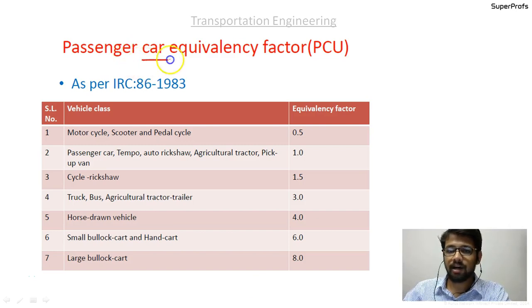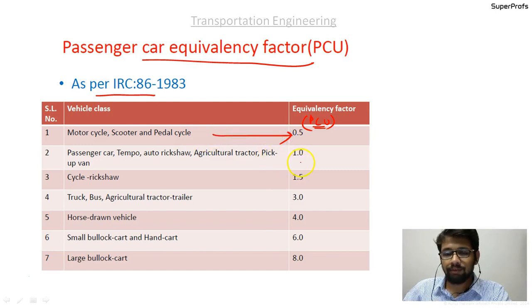These are the passenger car equivalency factors as per IRC, and I just want you to observe these values. These are the PCU values for motorcycle, scooter and pedal cycle: it is 0.5. For a passenger car, it is 1. For a cycle rickshaw, it is 1.5. For a truck or bus, it is 3. For the Tanga, a horse driven vehicle, it is 4. For the small bullock cart and the hand cart, it is 6. And the large bullock cart is 8.